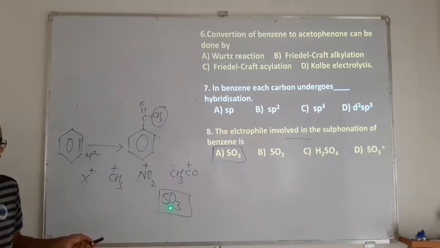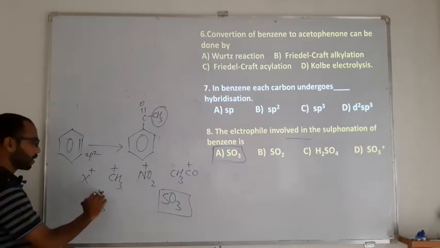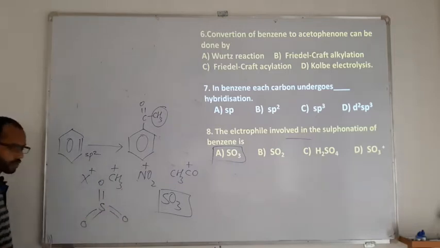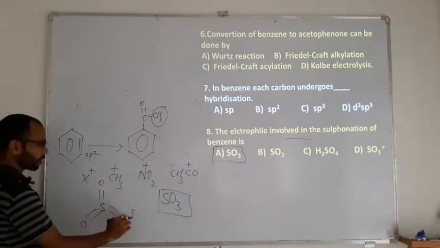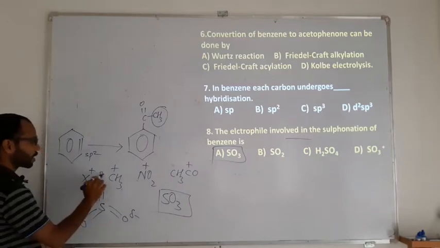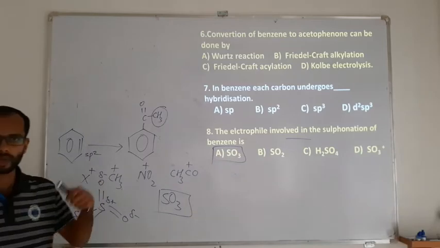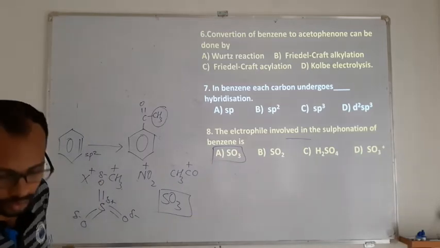Why is SO3 called an electrophile? Because here sulfur is connected to the most electronegative oxygen atoms. All three oxygens will withdraw electron density from sulfur, so they are going to be delta minus. Then automatically sulfur is going to possess a delta positive charge, so partially it has a deficiency.